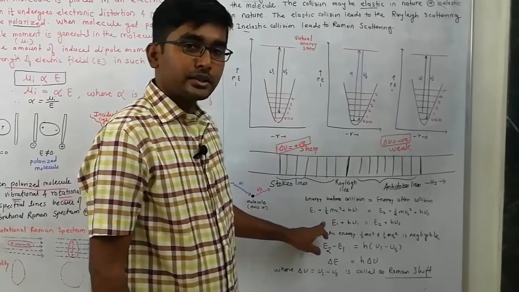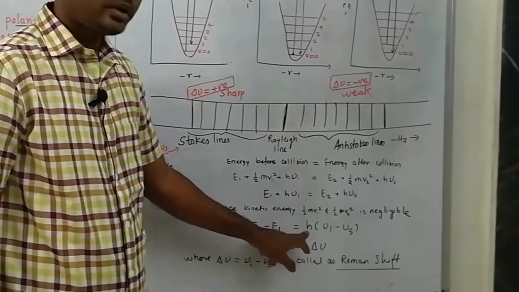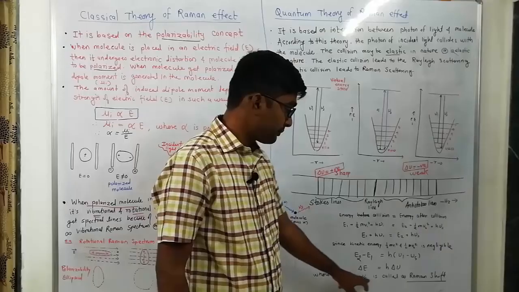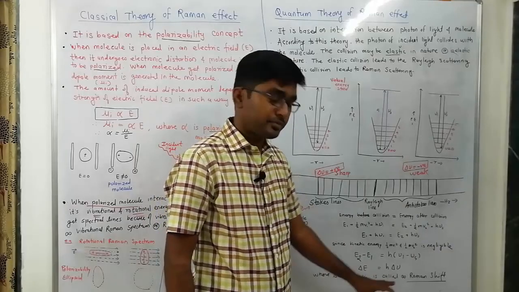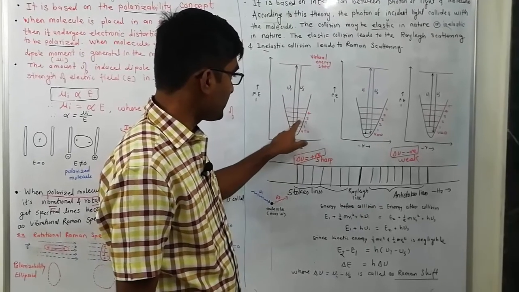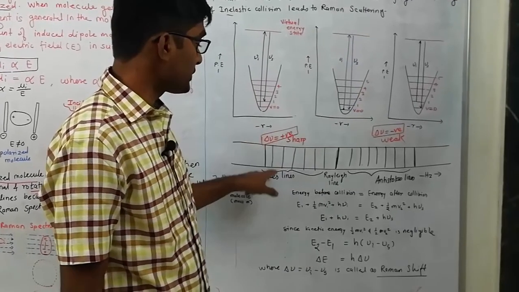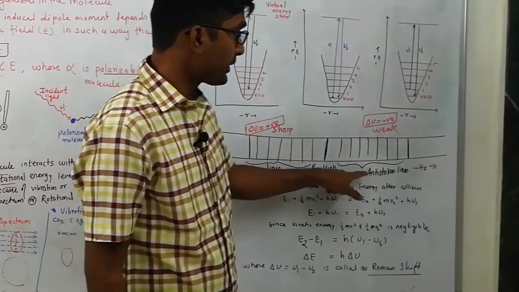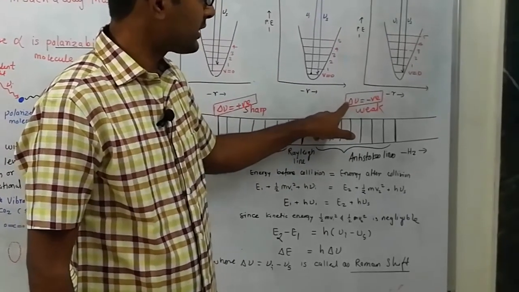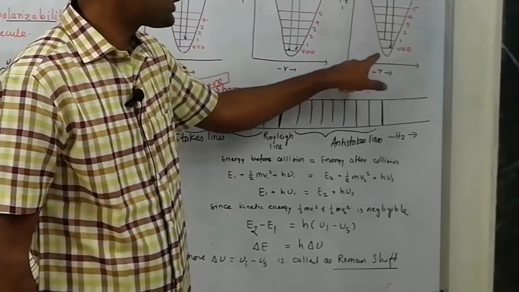Rearranging this equation, we get E2 minus E1 is equal to h times (mu I minus mu s), and this mu I minus mu s is called delta mu, or the Raman shift. For the Stokes line, the difference mu I minus mu s is positive. Delta mu is positive. The Raman shift for the Stokes line is positive in nature, and the Raman shift for the anti-Stokes line is negative in nature. Delta mu is negative. Why negative? Because mu I is less than mu s.